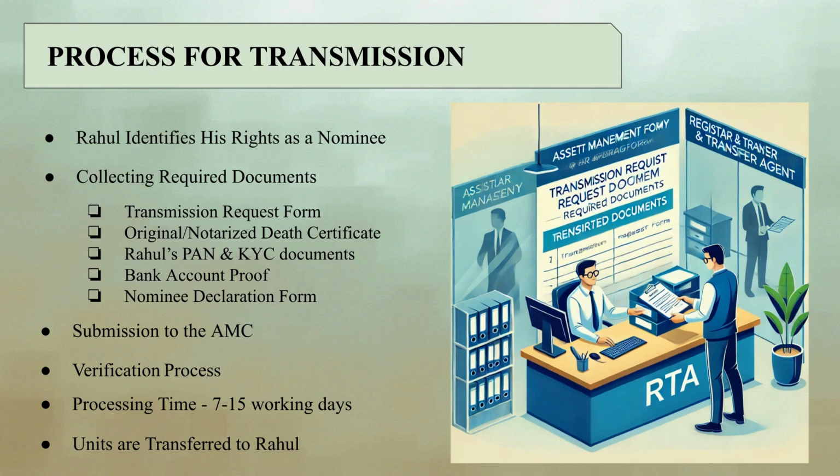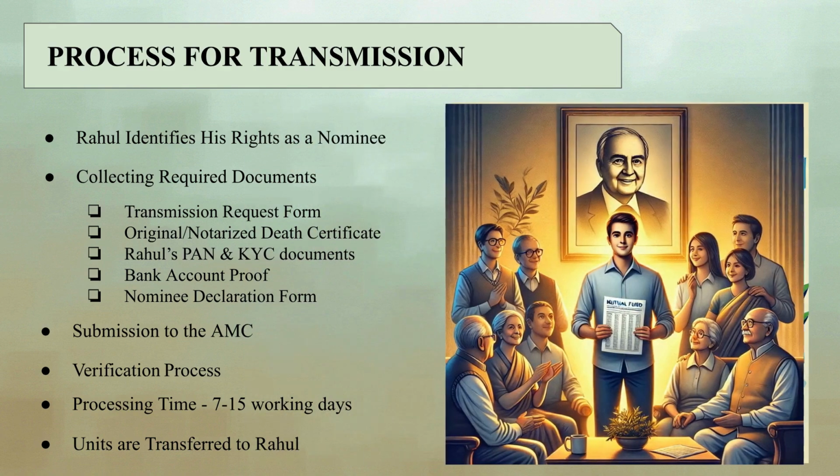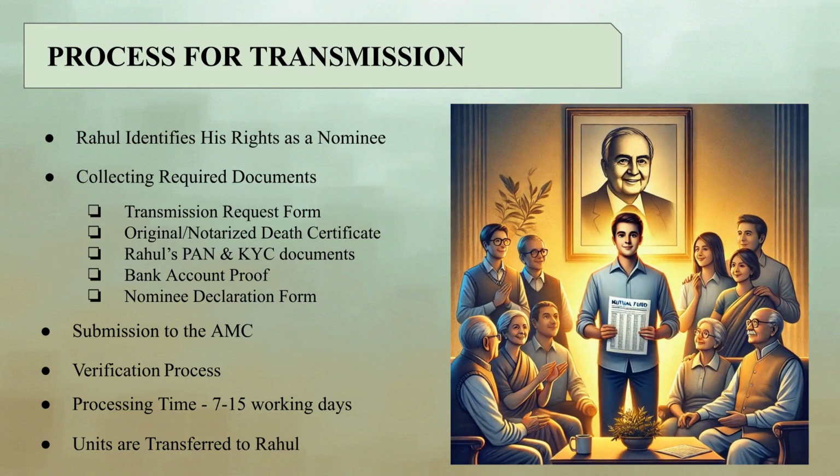Processing time. Transmission requests typically take 7 to 15 working days if documents are complete. Units are transferred to Rahul. Once approved, the mutual fund units are transferred to Rahul Sharma's name. He can either continue holding the units or redeem them based on his financial goals.